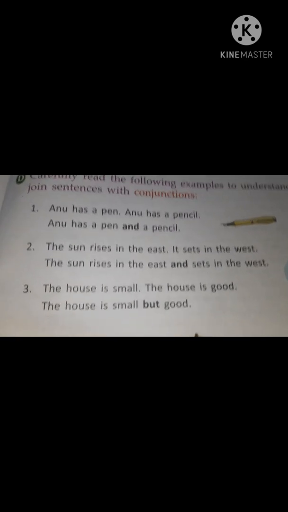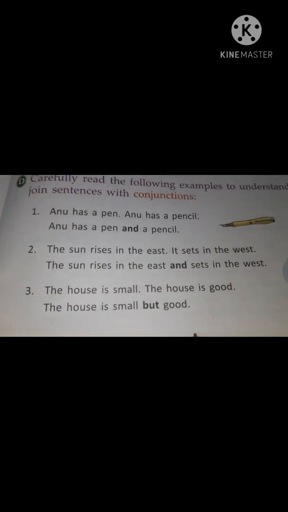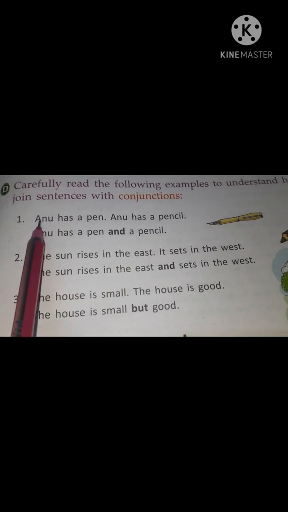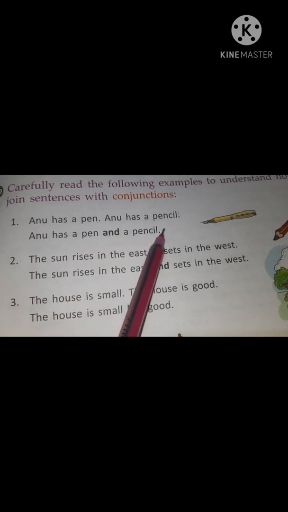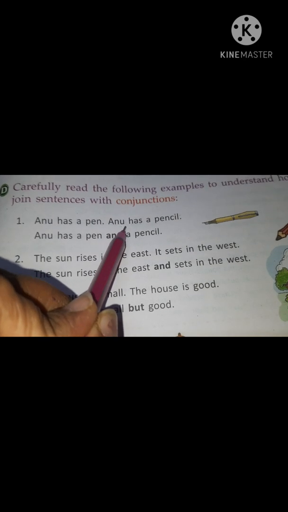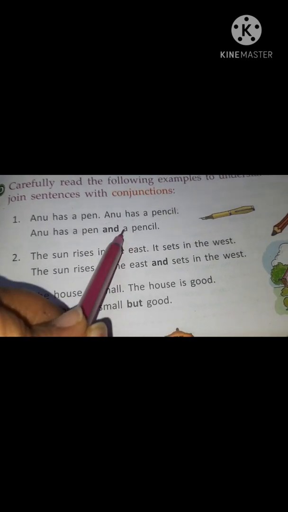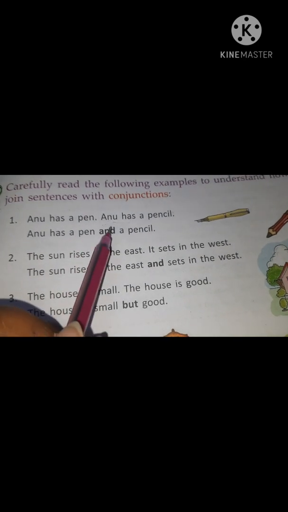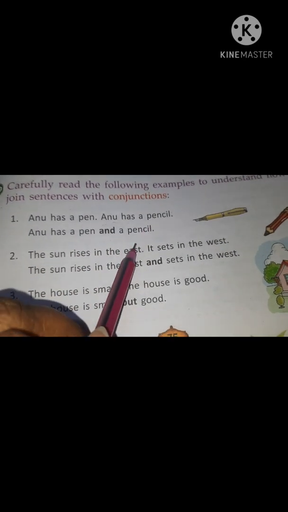Number 1 says Anu has a pen, Anu has a pencil. So when we need to join these two sentences, you can see that Anu has a pen, Anu has a pencil. So what is repeated in the second portion? Anu has. So when we are going to join this, we are going to omit this portion. Anu has a pen and a pencil.